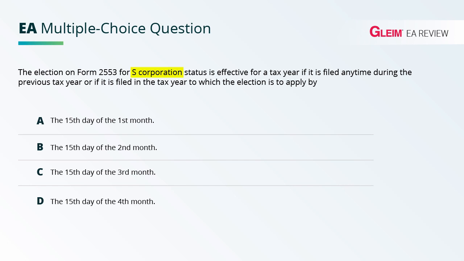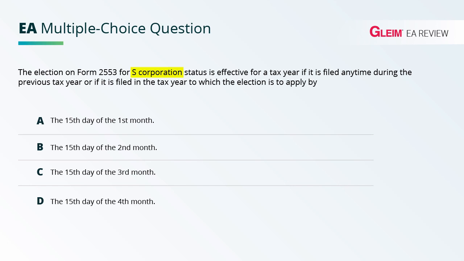Owners must be entirely U.S. resident individuals, estates, and certain types of trusts and tax-exempt organizations. That means that S corporations cannot be owned by corporations, partnerships, or non-U.S. persons. The third requirement is that you have one class of stock. Now, you're allowed to have differences in voting with respect to your one class of stock, but not distribution. So you can't have preferred stock and common stock because you have differences when it comes to distribution.